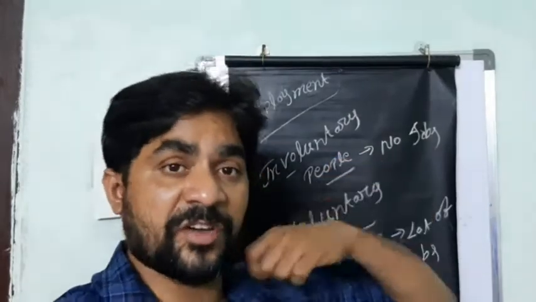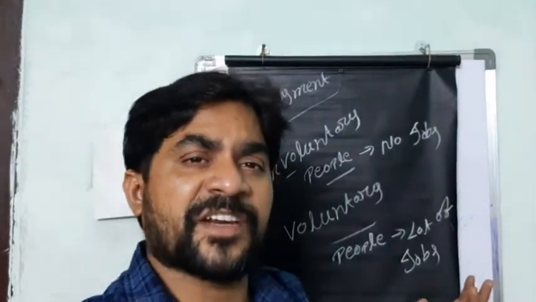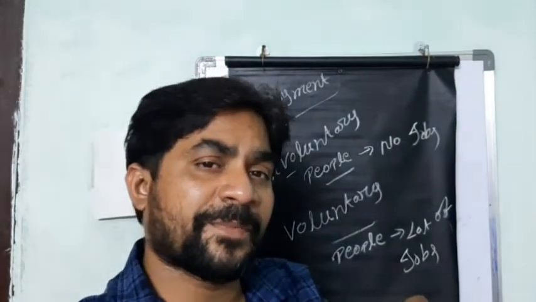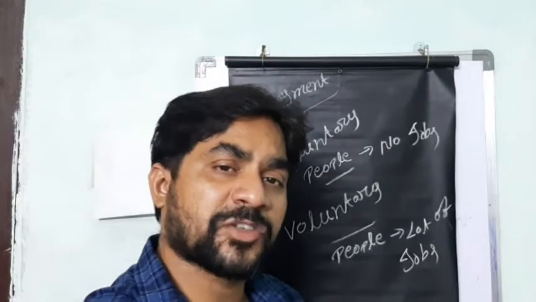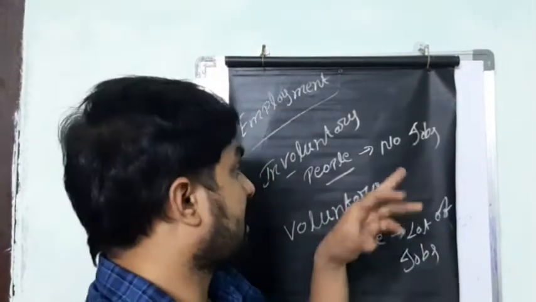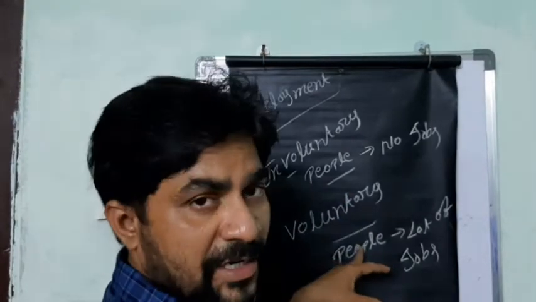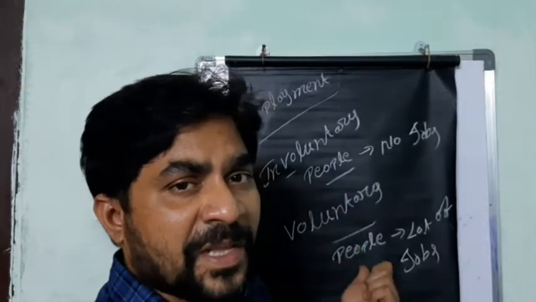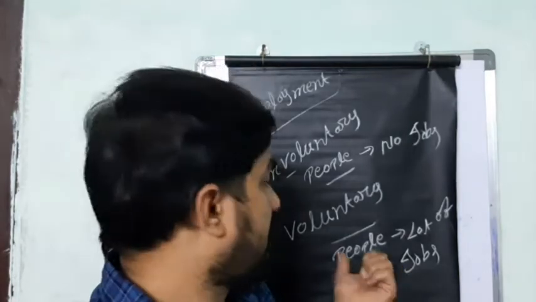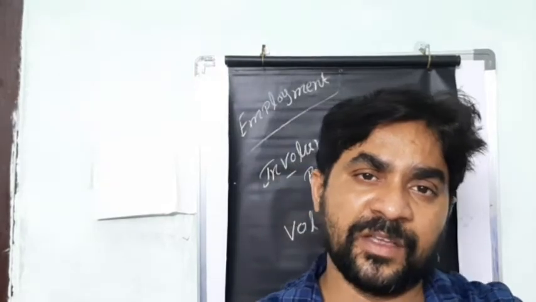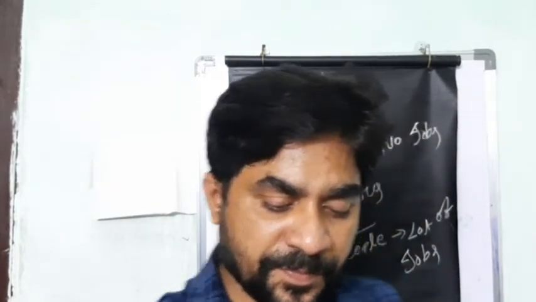Take an example, in India, people have a lot of interest in doing a job, but there are no jobs in India. So developing countries, also called underdeveloped countries, don't have the jobs, but people have an interest in doing a job. Foreign countries have a lot of jobs, but people are not interested. That's one thing we're saying. The two types of unemployment are involuntary unemployment and voluntary unemployment, which is one thing we have to know. Next one is